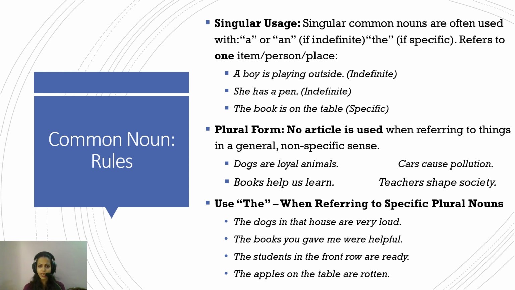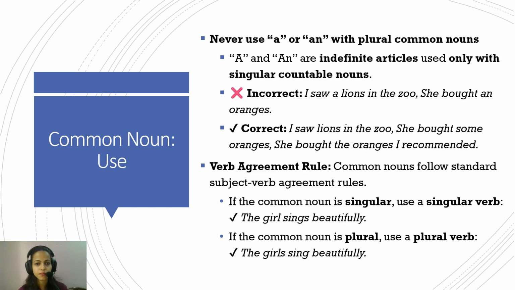Okay. So remember this rule in general: a and an are used in indefinite, generic, common situations. But when you're referring to something specific, then the will be used. Now, never use a or an with plural common nouns. A and an are indefinite articles, like I discussed, used only with singular countable nouns. So, "I saw a lions in the zoo" is wrong; the right one would be "I saw lions in the zoo." "She bought an oranges." No, she bought an orange. Now, in the statement, she bought the oranges I recommended.